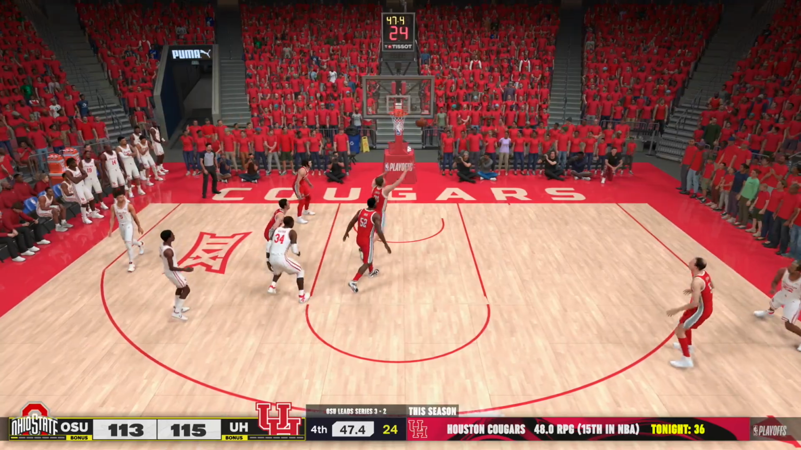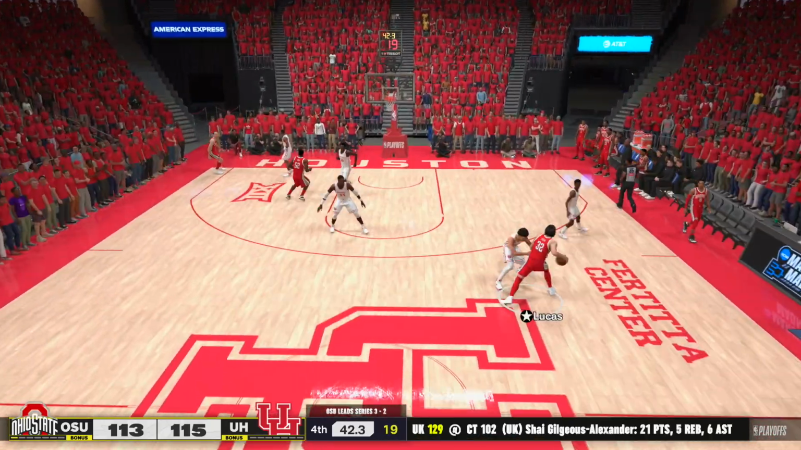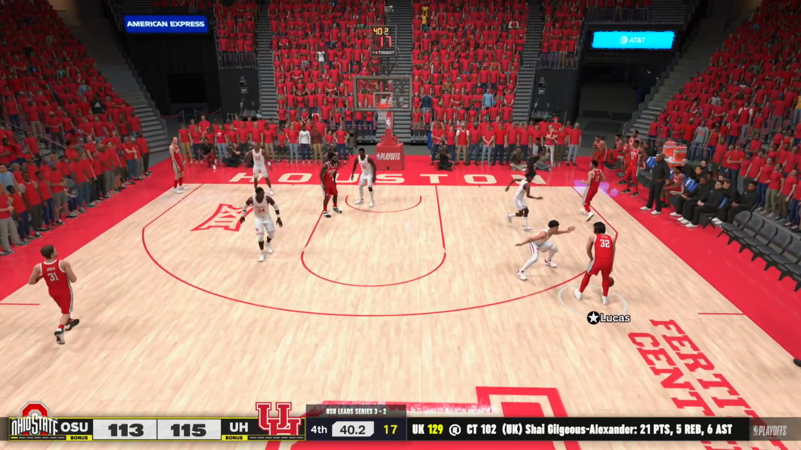Why is everyone wearing 2K generics, though? Hakeem and Clyde. What? I must have forgotten to put shoes on them. That's so annoying. Definitely not what's important right now. We're watching a game here.